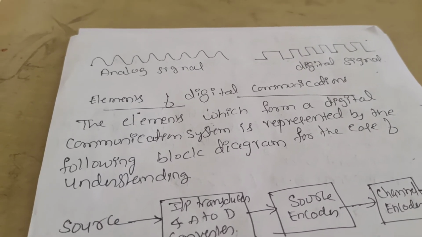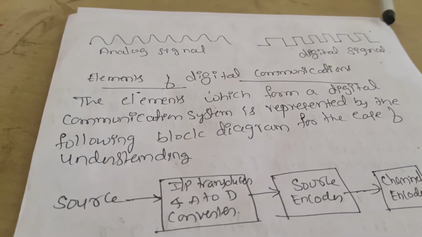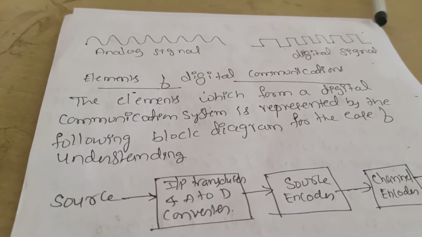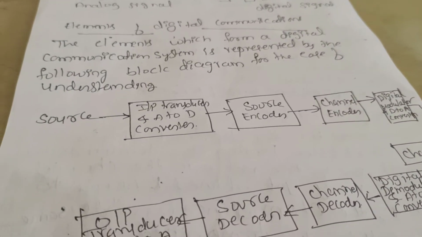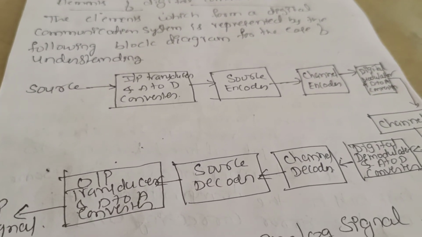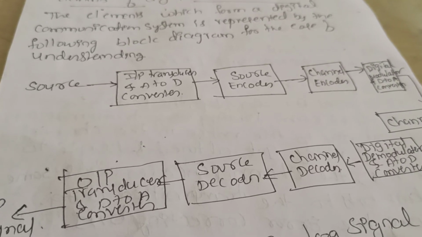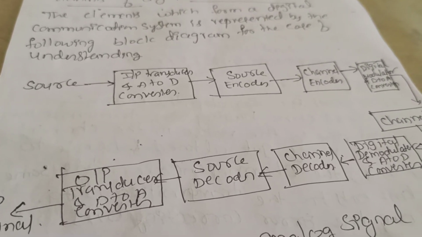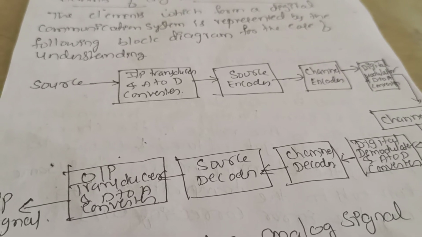Elements of the digital communication. So which are the elements that are going to be present in a communication system? The elements which form a communication system are represented by the following block diagram. Initially we have the signal source, then the input transducer, which converts the non-electrical signals into the electrical ones, and it has an analog to digital converter.